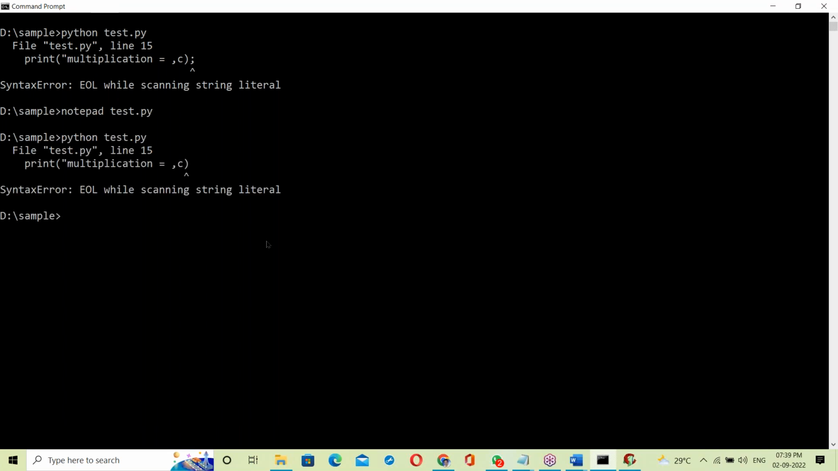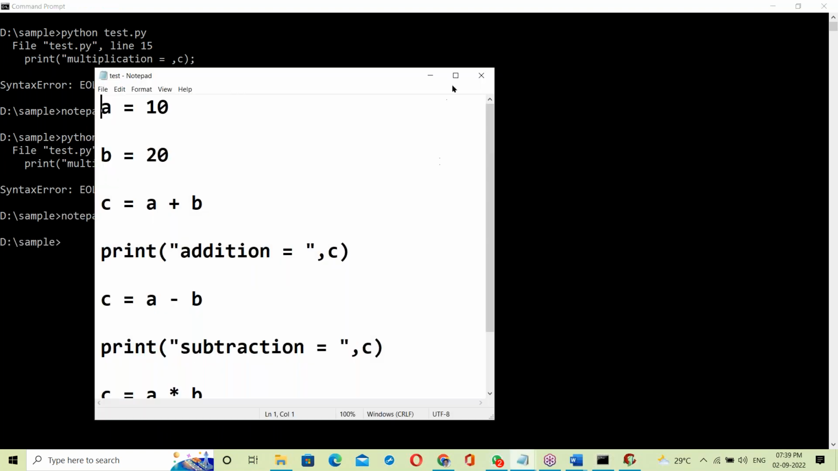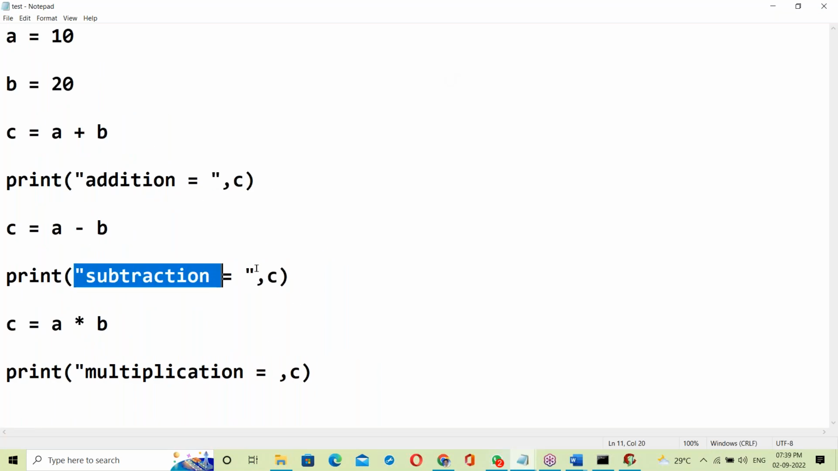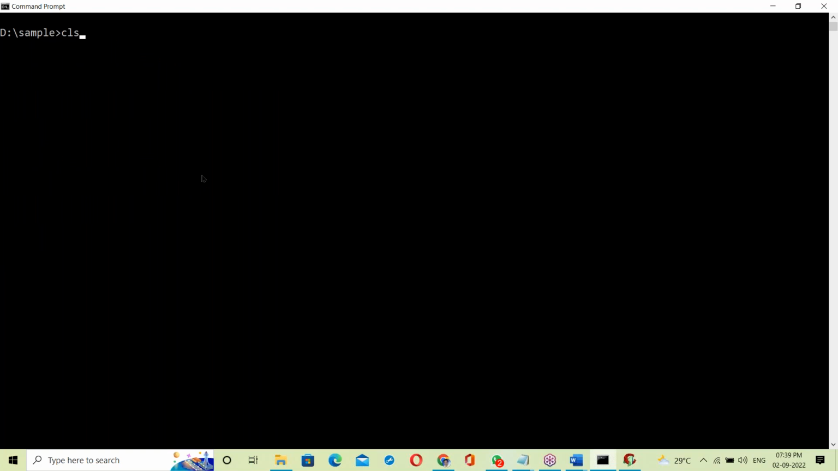See here, print multiplication equal, and this is subtraction equal to. On the 15th line, this statement has a missing double quotation mark. Exit. Sir, does Python have a compiler too? No, Python doesn't have a compiler. Python is completely interpreter based. Python is an interpreter-based language, so completely interpreter dependent.